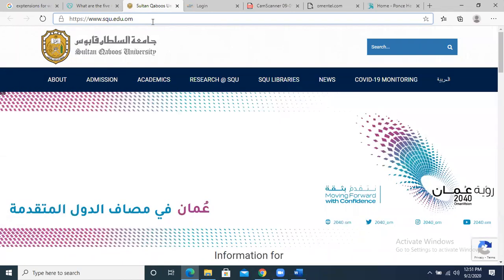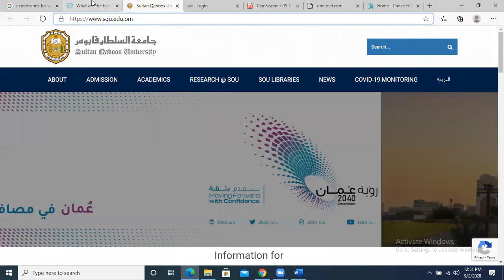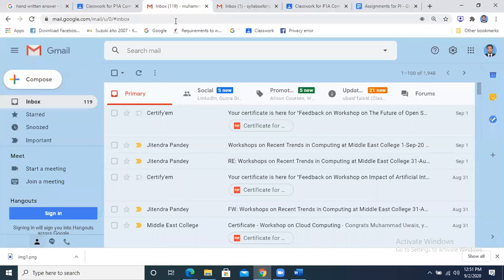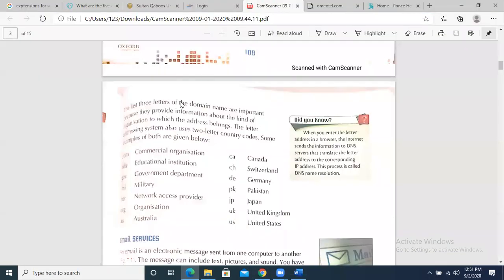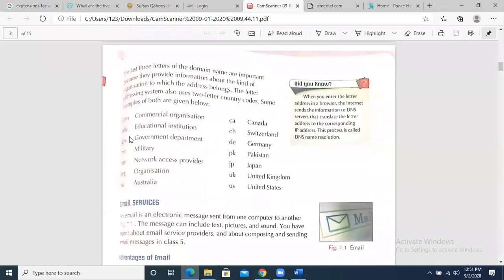Sir, what is the meaning of DNS? On which page is it given? Page number 108. .com is there, .edu is there.